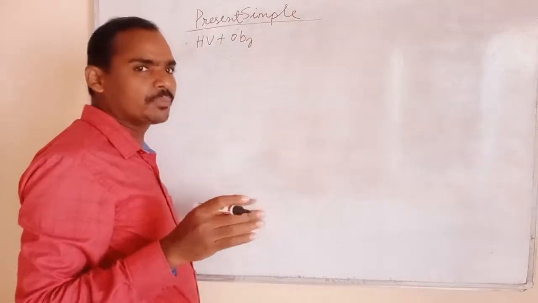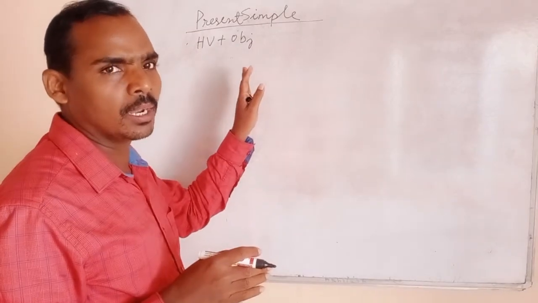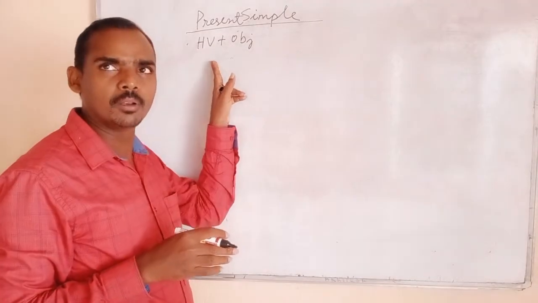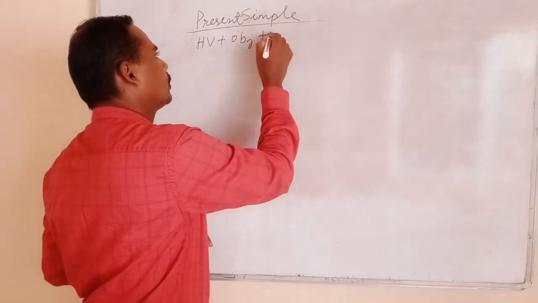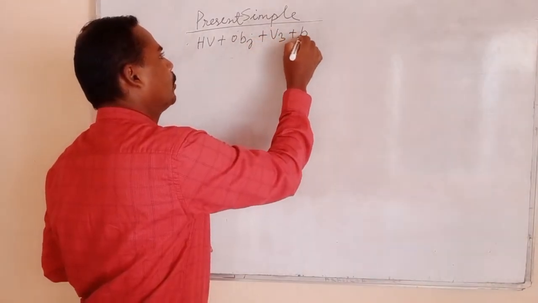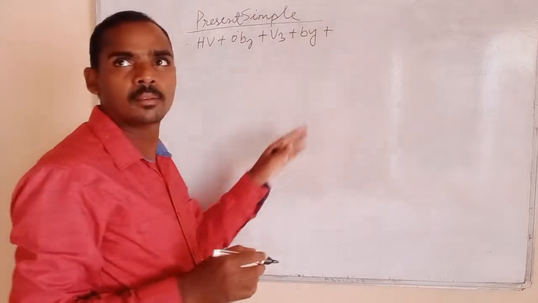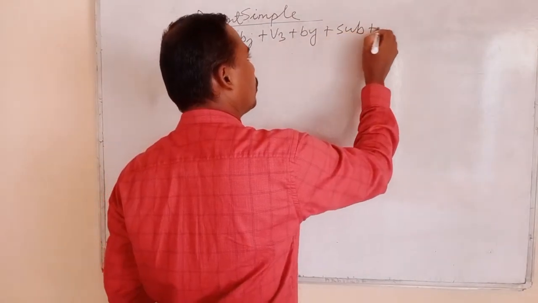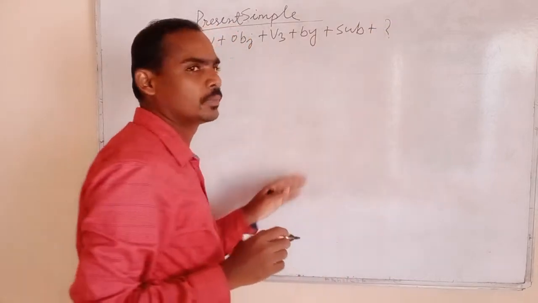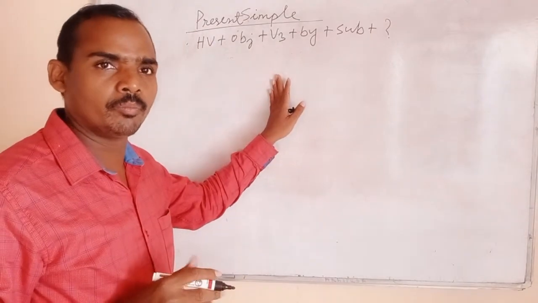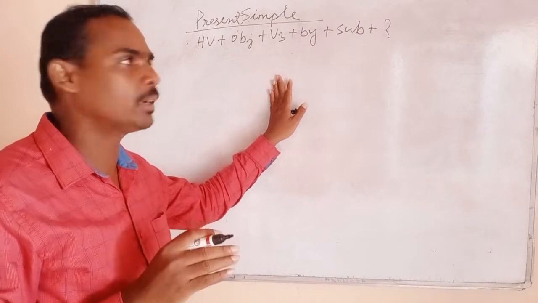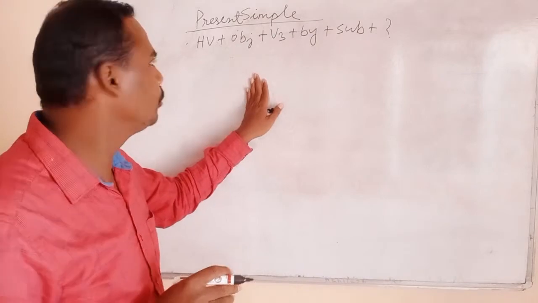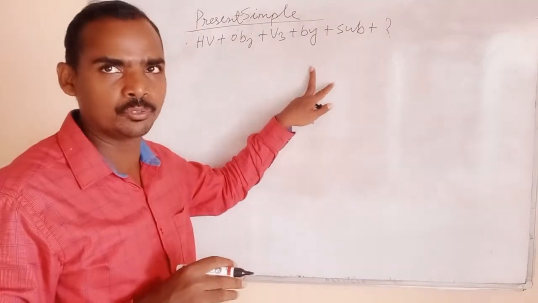In the affirmative sentence you start from the object, but in the interrogative sentence first is the helping verb, then object, plus third form of the verb, plus by, plus subject, plus question mark. This is the rule of interrogative sentences of present simple. If it is present simple, you use the rules and answer it.